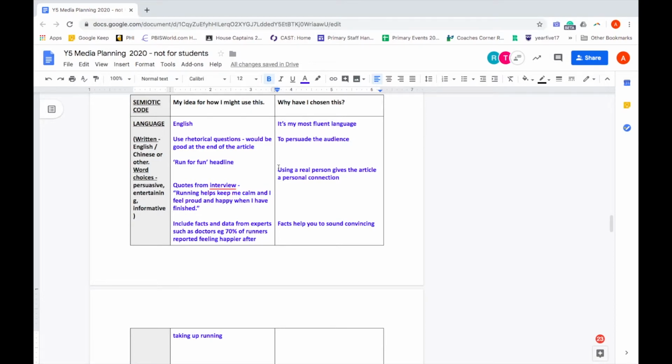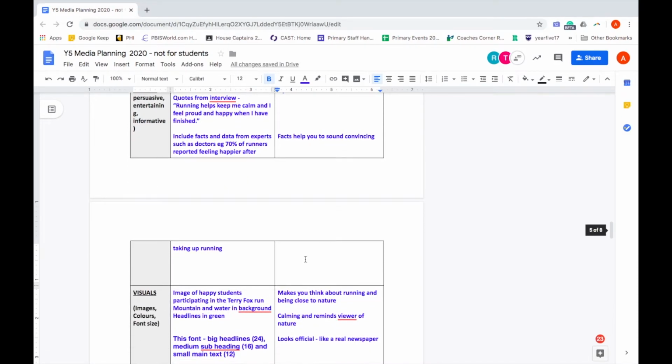And I've also got some quotes for the interview from real people, like running helps me keep calm and I feel really proud and happy when I've finished. I've chosen this because having a real person gives the article a personal connection and makes it again more persuasive. I will also use some facts and data from experts in the media that I used. So I might have something like 70% of runners reported feeling happier after taking up running. And again, using facts and data can often make a piece of writing sound more convincing and true.